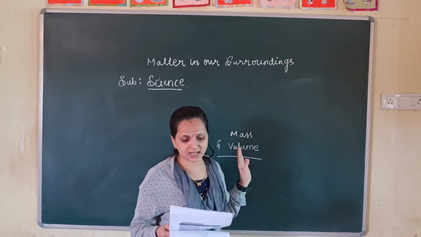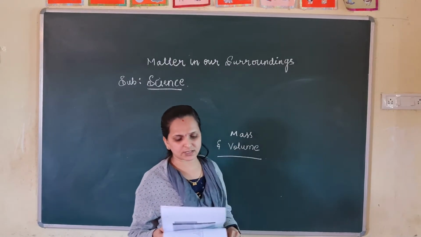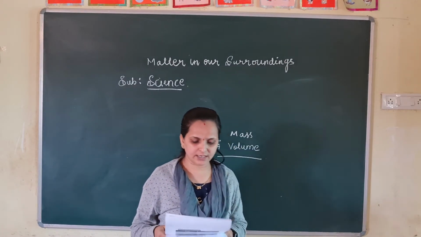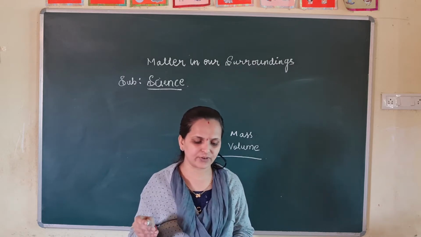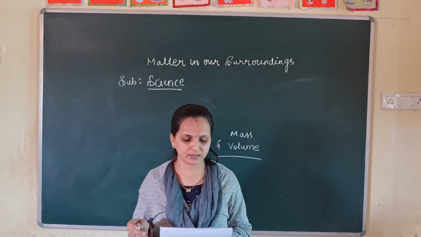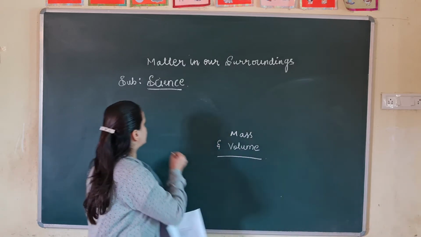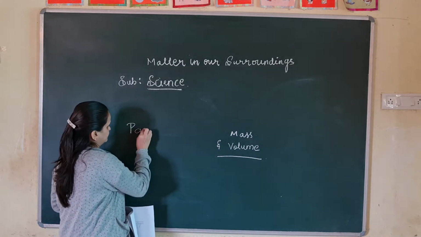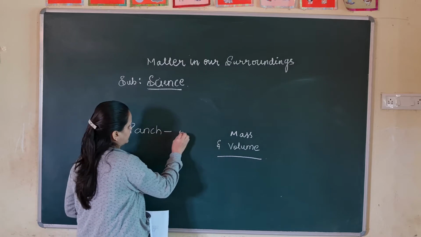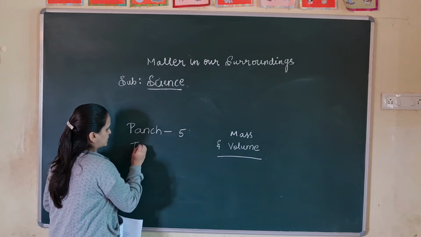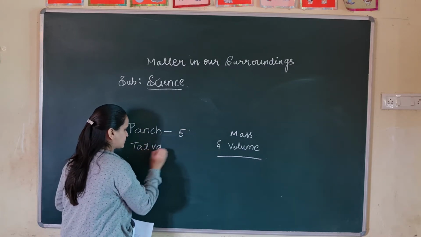Since earlier times, human beings have been trying to understand their surroundings. Earlier Indian philosophers classified matter into five basic elements, the Panchatattva. What are these Panchatattva, children? Pancha means five. Tattva. What are these five tattvas?